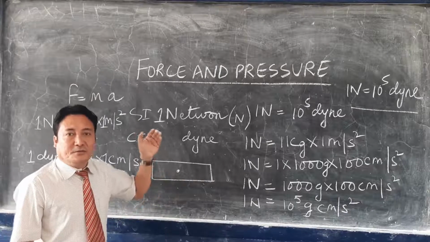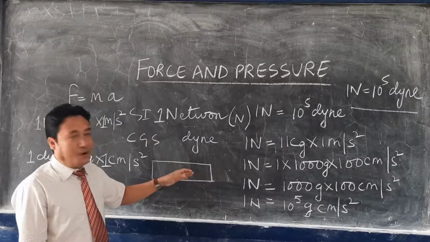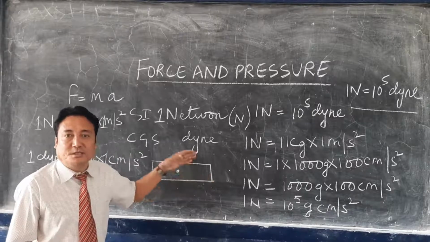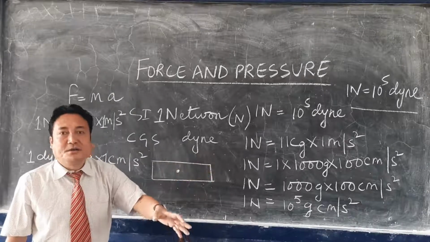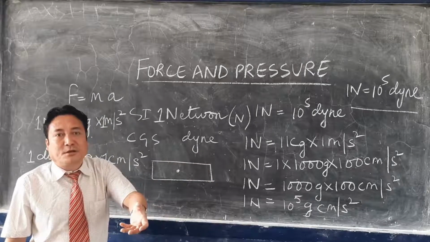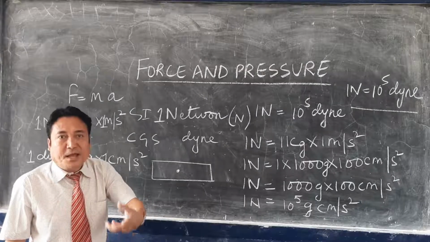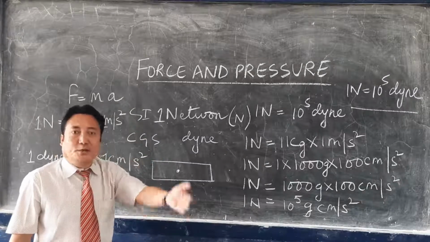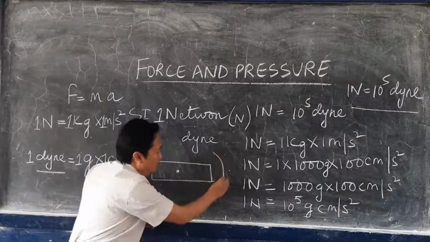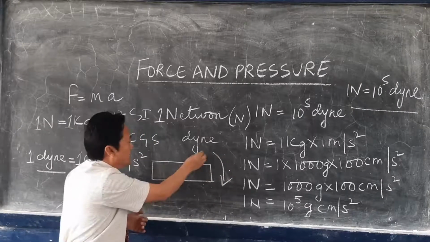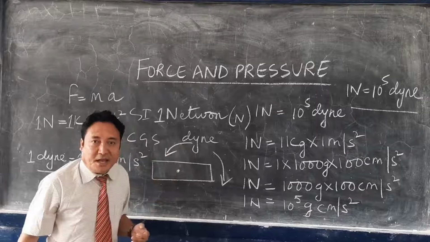When we apply force on a body which is pivoted, which is fixed, the body will not have translational motion; it will have rotational motion, and it will rotate in a clockwise direction as well as in an anti-clockwise direction.